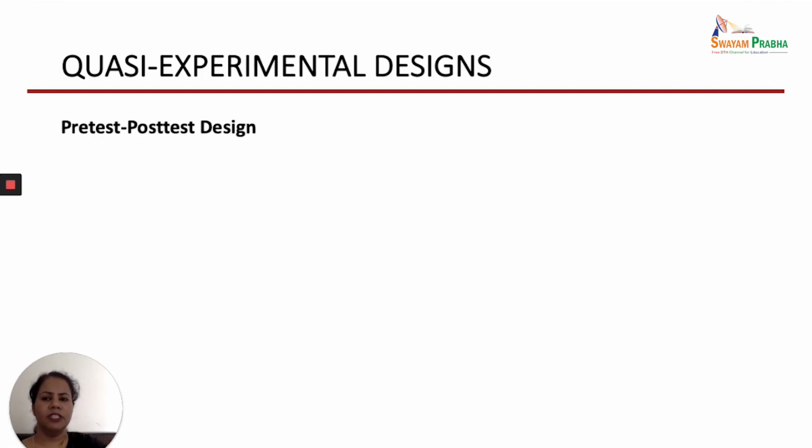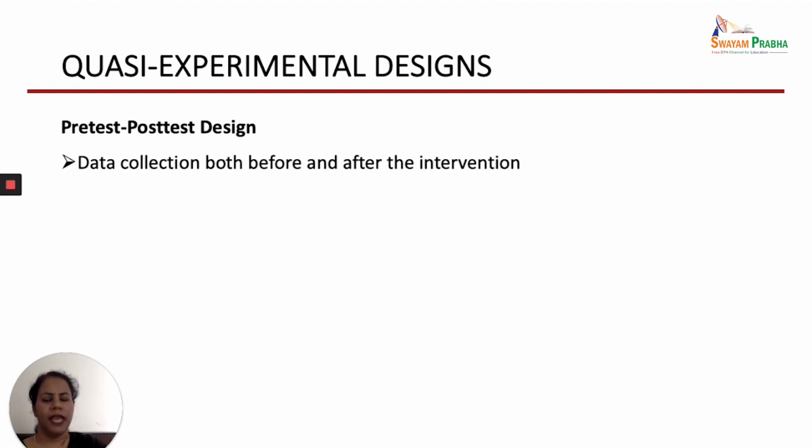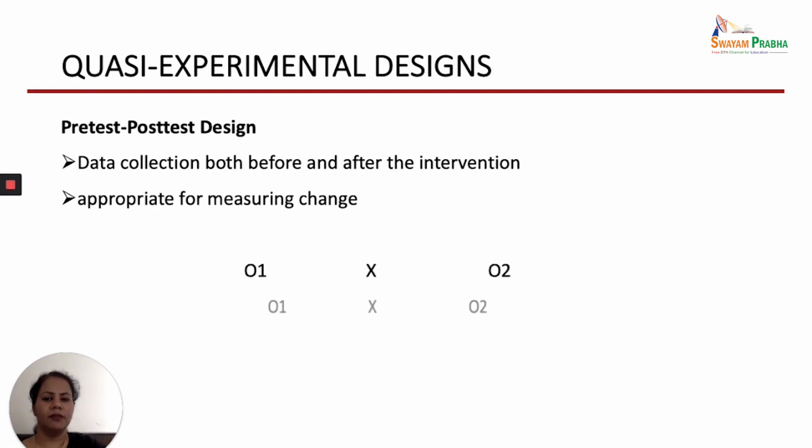The important design which is used in the quasi-experimental design is pre-test post-test design, where we can collect the data before and after intervention, and it is also used to find out the change. But the only difference from the true experimental design is that we are not randomly assigning the intervention, means subjects are not assigned to experimental and control group randomly, but whosoever is available, or purposefully whichever is available, we assign the patients into the experimental or control group. So here we are not using randomization.